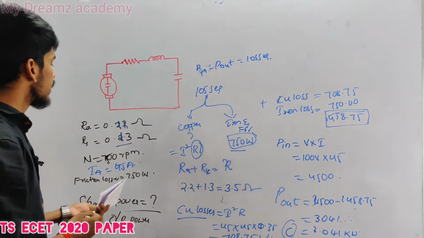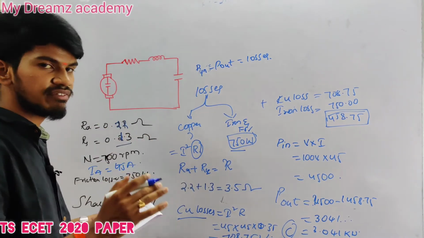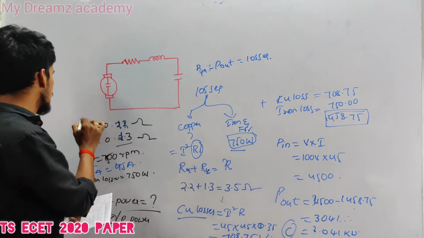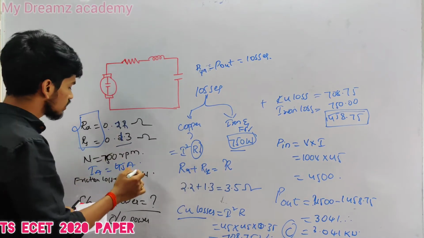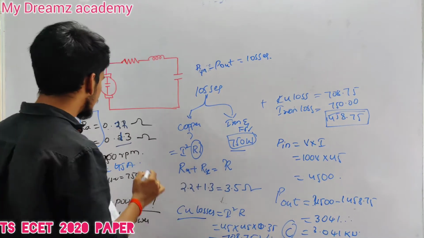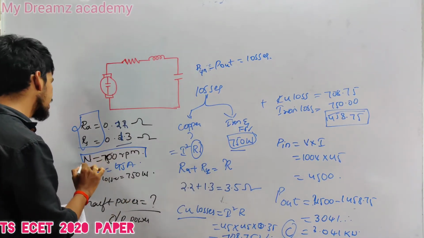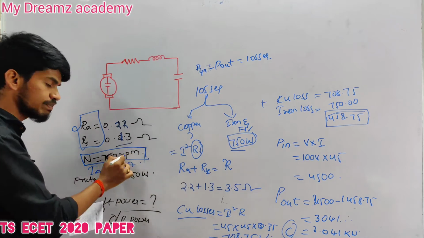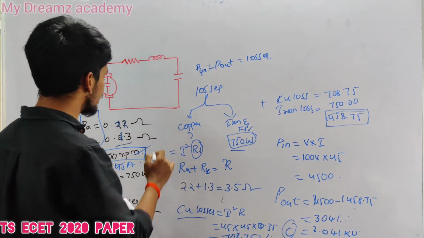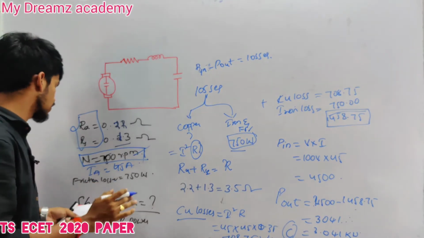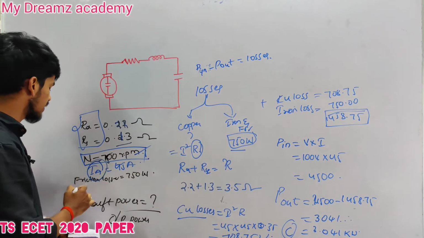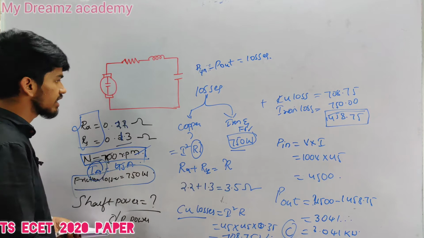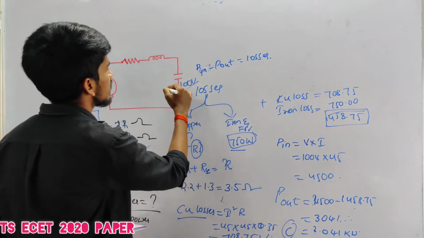In this question, you need to be very careful with resistance RA and RSC. You need to add both, and also in this question, the data which is not useful for us is speed. By seeing the speed value, you should not get confused. And also our current values are given, and frictional values are also given. Output voltage is also given as 100 volts.